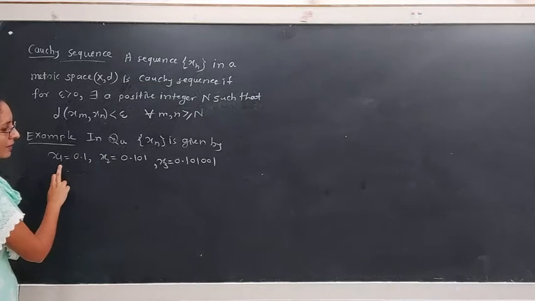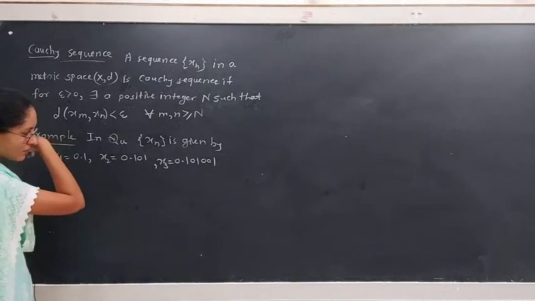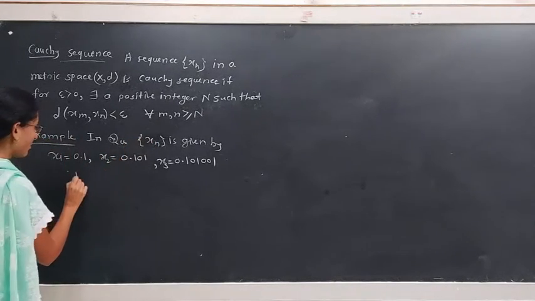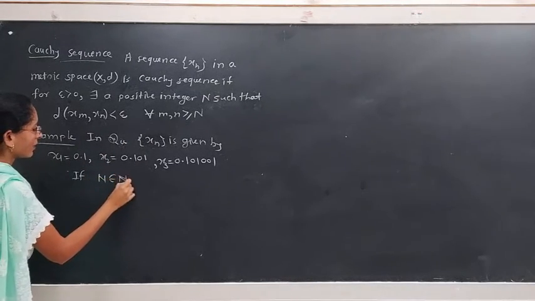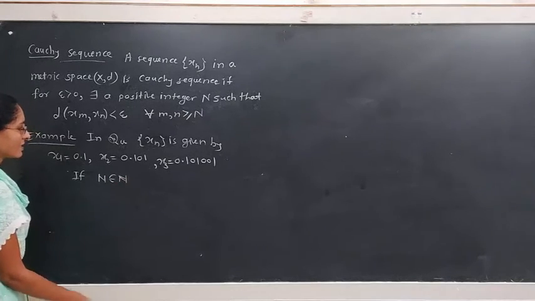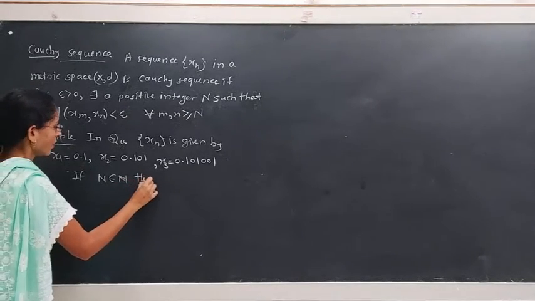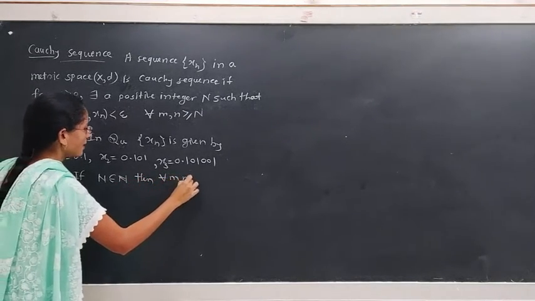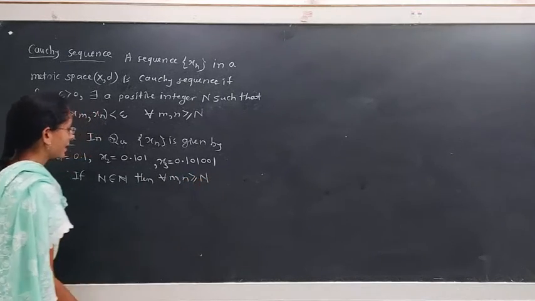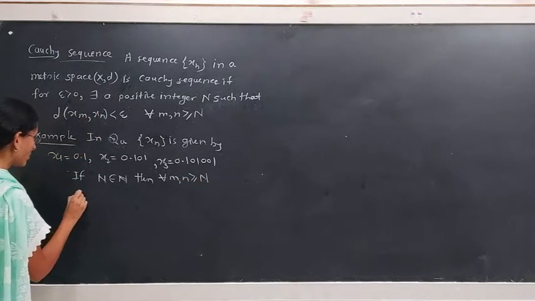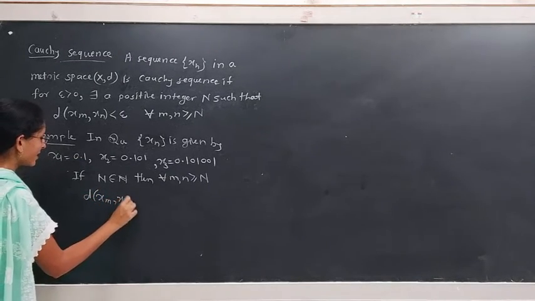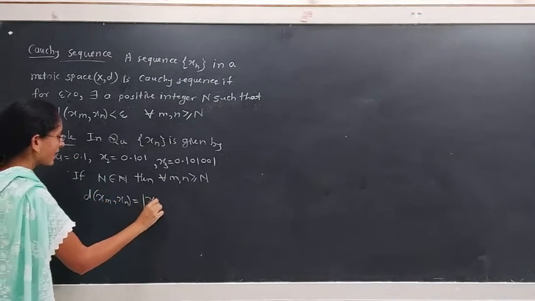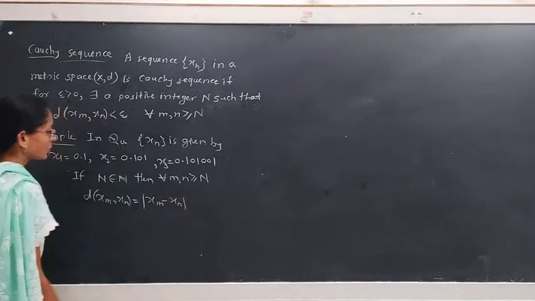Then the sequence is a Cauchy sequence, because with respect to the usual metric, if we find the difference between any two terms after this N, if we fix this capital N belongs to the set of natural numbers, then for all m, n greater or equal to N, we have d of (xm, xn) is nothing but mod of xm minus xn in the usual metric.